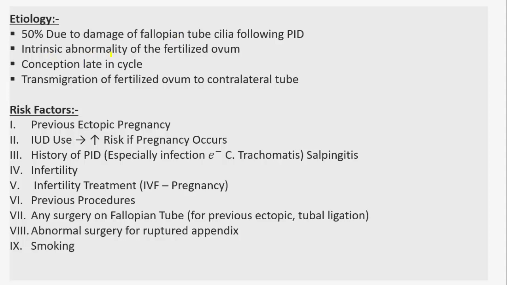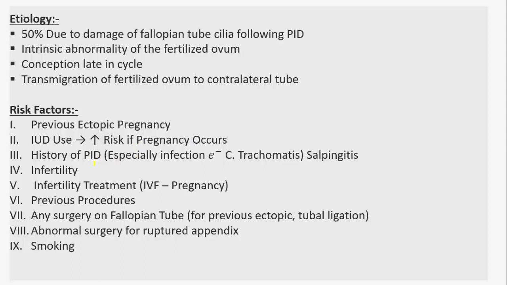If there is intrinsic abnormality of the fertilized ovum, so that it cannot move to the uterine cavity, or there is conception that is late in the cycle, or transmigration of the fertilized ovum to the contralateral tube. So what are the risk factors? If there is previous ectopic pregnancy, there is a very high chance that another pregnancy will also be ectopic. IUD use increases the risk if pregnancy occurs, meaning if the patient is using contraception with an intrauterine device and pregnancy occurs at that time, there is an increased risk of ectopic pregnancy.